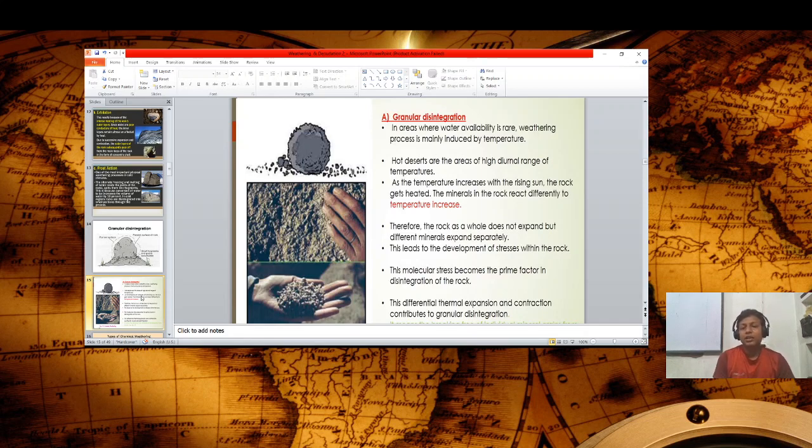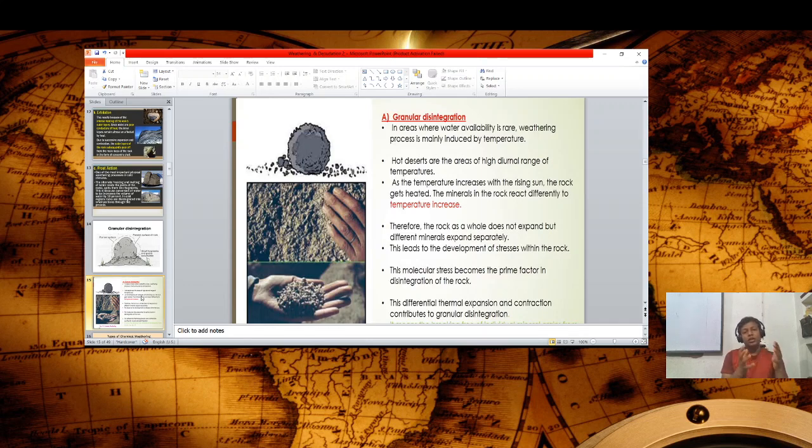So, as the temperature increases with the rising sun, the rocks get heated. As you know, it is very common, and the minerals in the rocks react differently. As the temperature reaction increases, the rock as a whole does not expand, but different minerals expand separately.